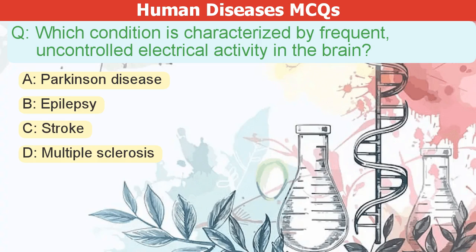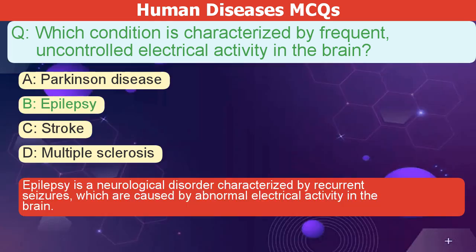Which condition is characterized by frequent, uncontrolled electrical activity in the brain? A. Parkinson's disease. B. Epilepsy. C. Stroke. D. Multiple sclerosis. The correct answer is B. Epilepsy is a neurological disorder characterized by recurrent seizures, which are caused by abnormal electrical activity in the brain.